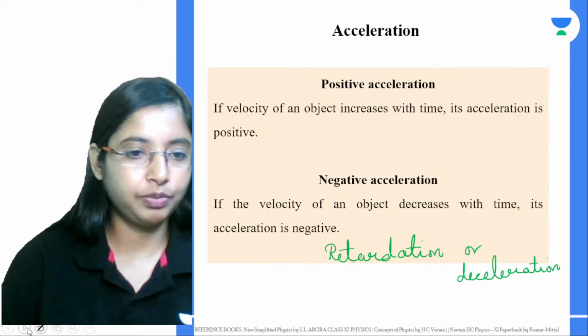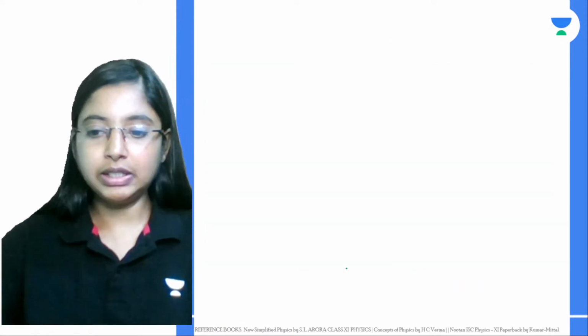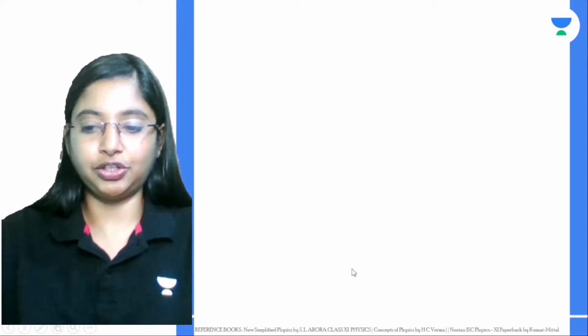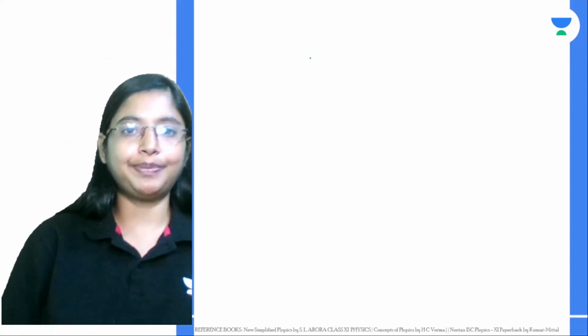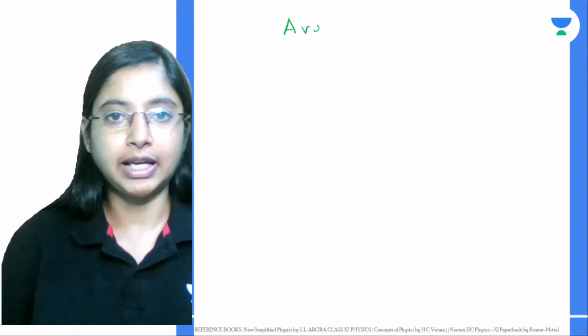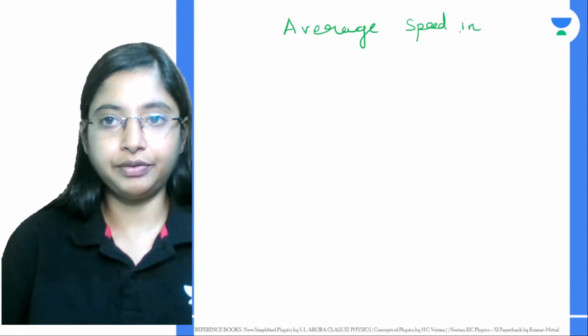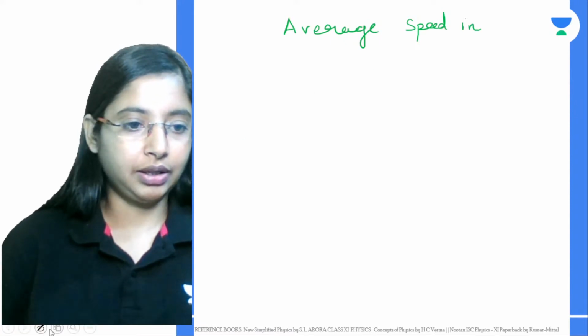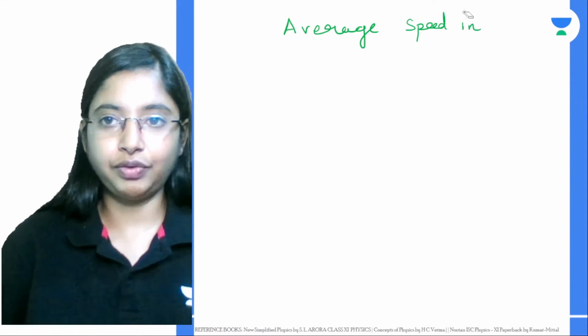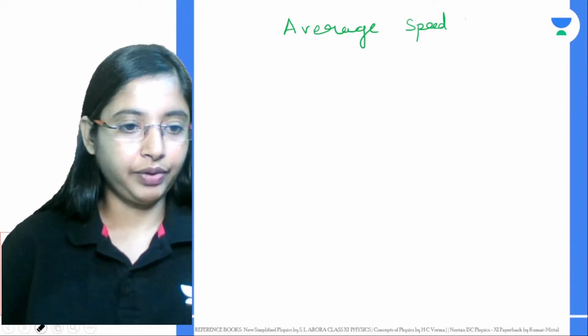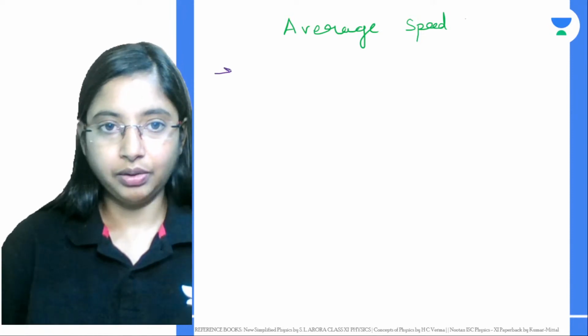What is the average speed in different situations? Let's look at average speeds in different situations. The first situation we are going to look at is when a body or an object